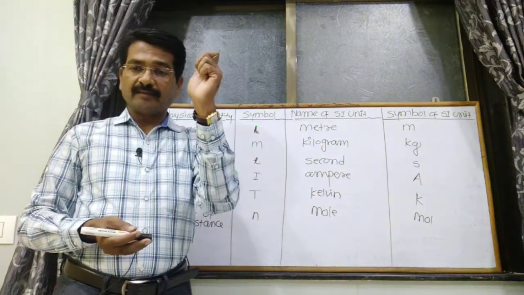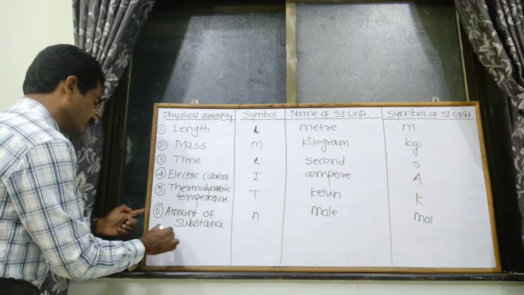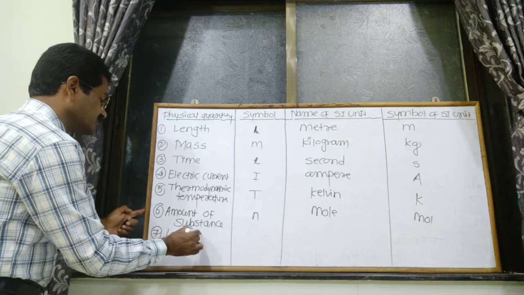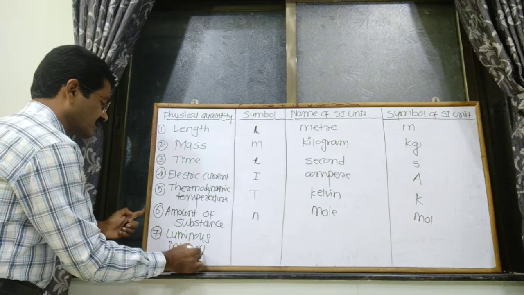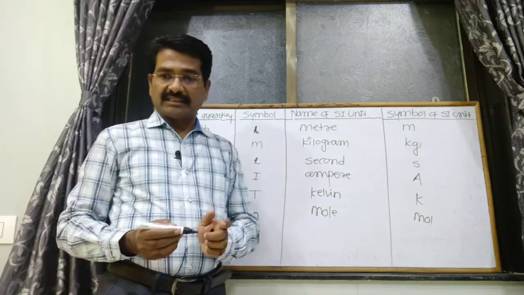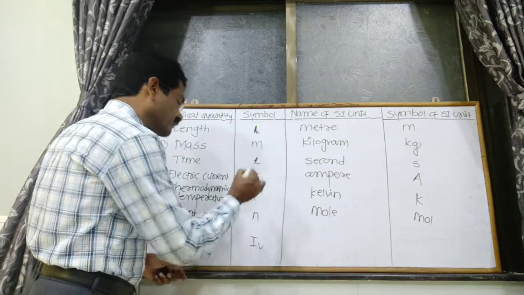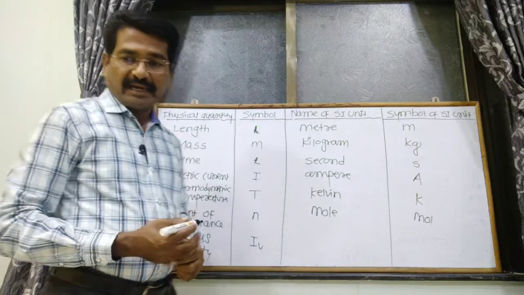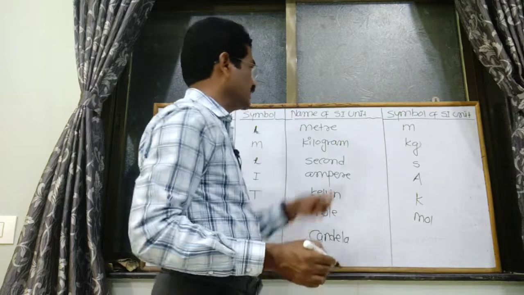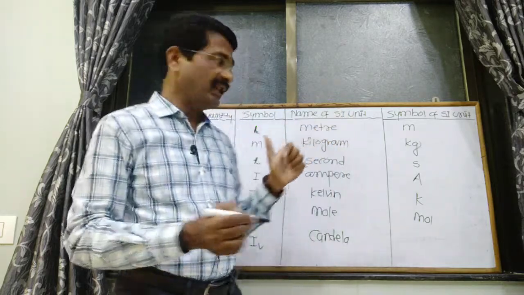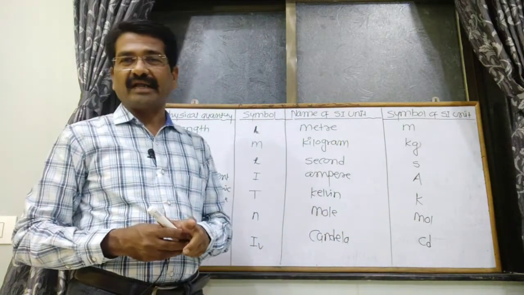And last property is the luminous intensity. Luminous intensity can be indicated by Iv, and its SI unit is the candela. The SI unit of luminous intensity is candela, and the symbol is cd. So these are the 7 basic fundamental quantities.